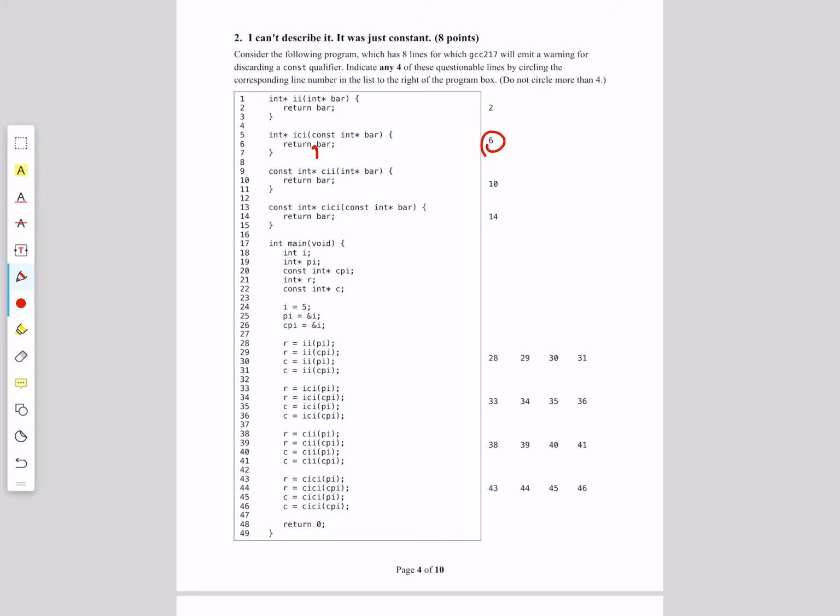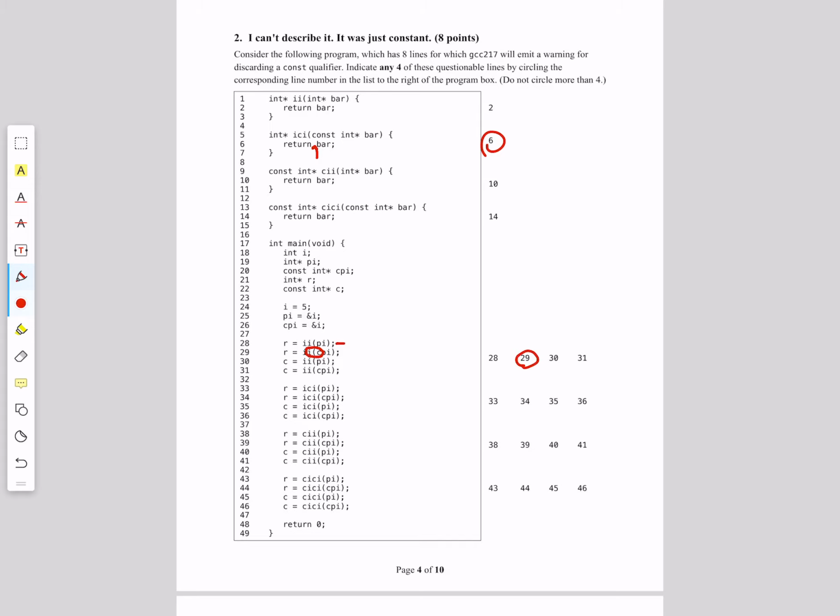Now onto the function calls. On line 28, we have no constants used nor expected. Thus, there are no warnings. For line 29, however, we are passing a pointer to a constant into a function that expects just a plain int star. The function makes no guarantee. It might plausibly change the value that the parameter references. Thus, we're decreasing the restriction, and 29 will emit a warning.